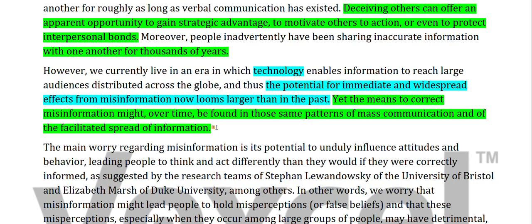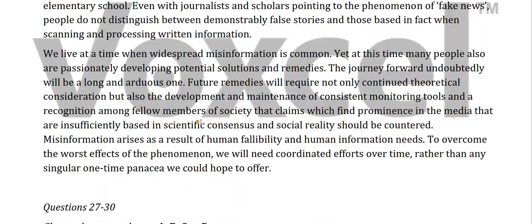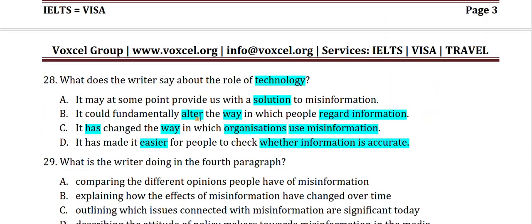We haven't found anything yet, but in future there are chances that we may be able to combat this particular problem. So from this we can easily understand that at some point technology may help us and provide some sort of solution to combat misinformation, but right now we do not have anything to combat it.